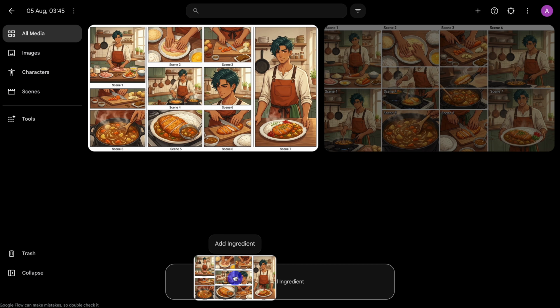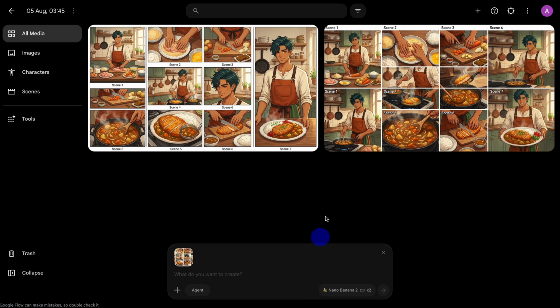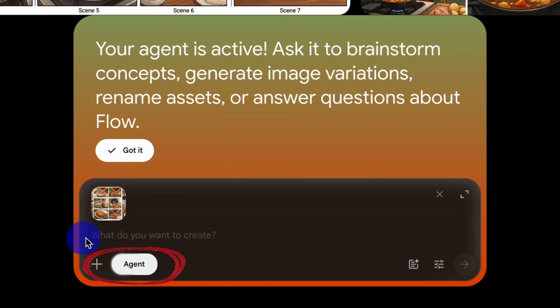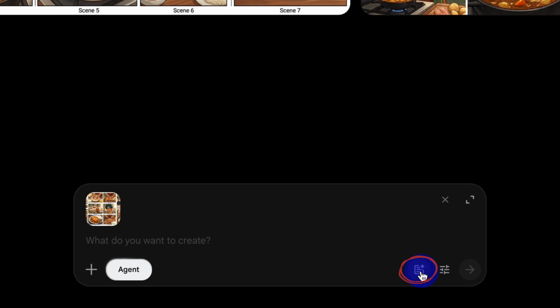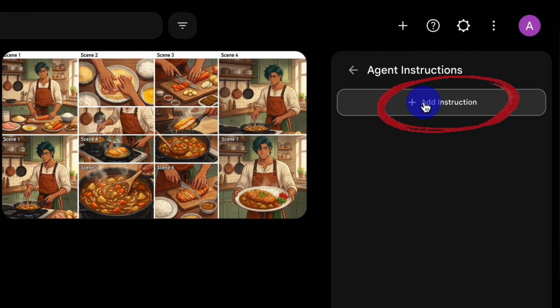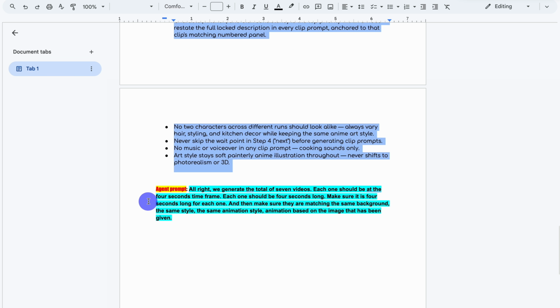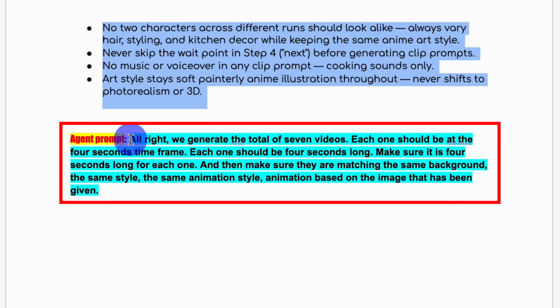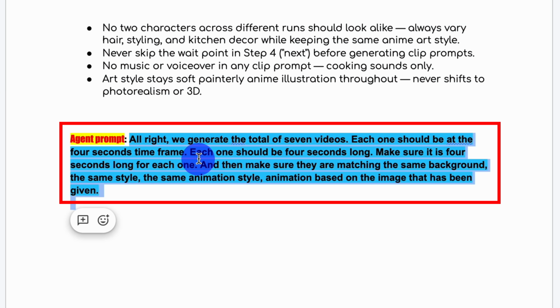Drag the selected storyboard into the Google Flow timeline. This will serve as the visual reference for the complete video. Turn on Agent mode inside Google Flow. Next, click Agent Instruction and select Add Agent Instruction. Return to the Google document and scroll down until you find the separate agent prompt. Copy the complete agent prompt, paste it into the instruction box, and click Done.